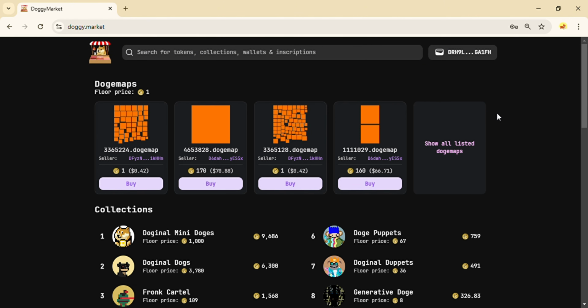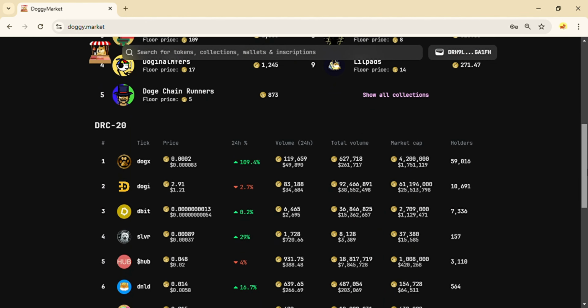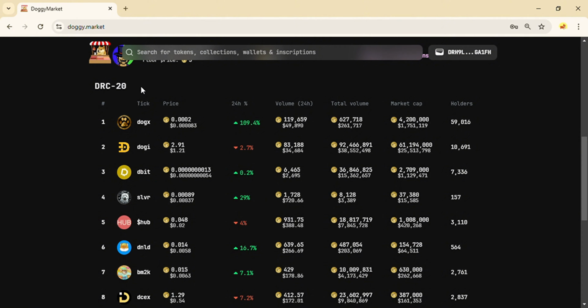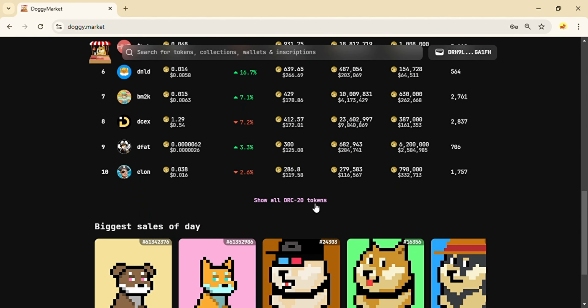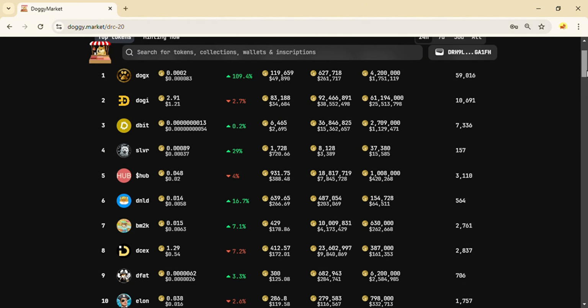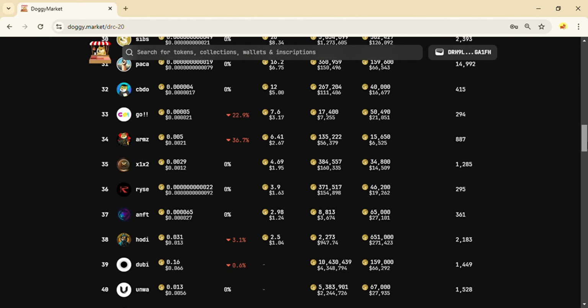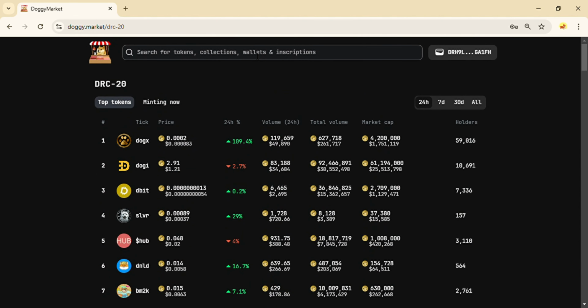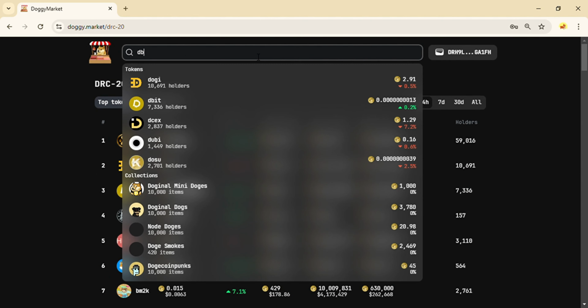Now it's time to purchase DRC20 tokens. Navigate to the DRC20 section on Doggy Market. Here, the tokens are sorted by their daily trading volume. To view all available tokens, click the Show All DRC20 Tokens button. If you already know the name of the token you want to purchase, you can use the search bar at the top to find it easily by typing the token's name.